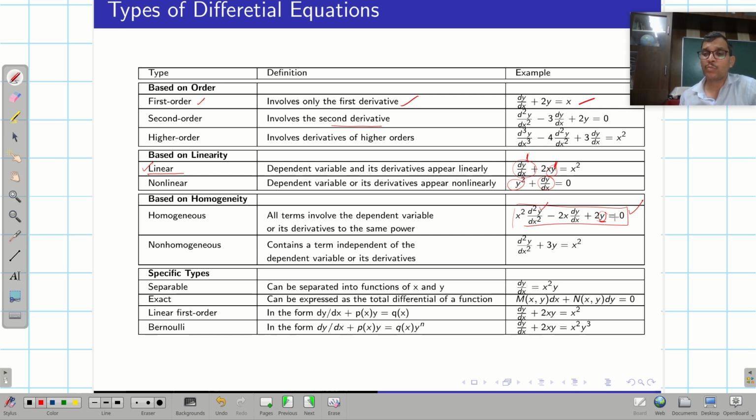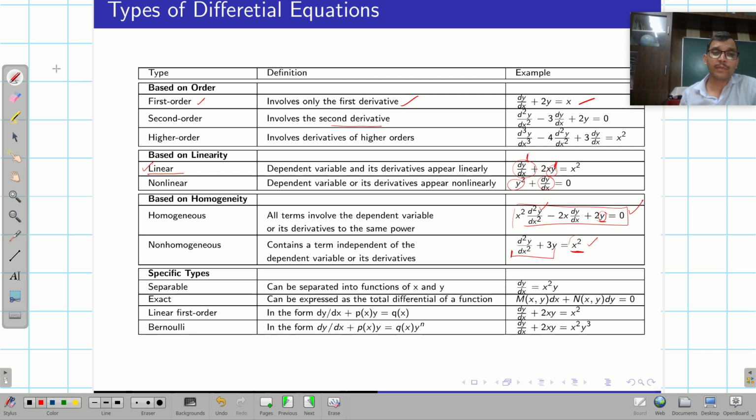But for non-homogeneous, if I look at this part, it contains the dependent variable and its derivative. If this part is not there, then it is a homogeneous differential equation, but if this is sitting here, then it will become a non-homogeneous differential equation. It is non-homogeneous because of this term.